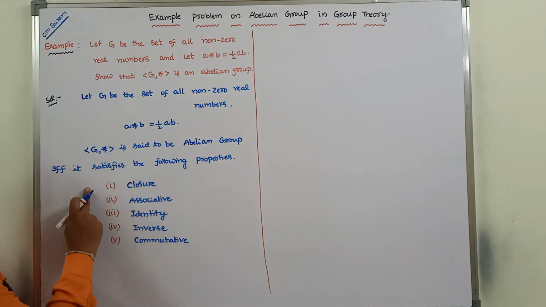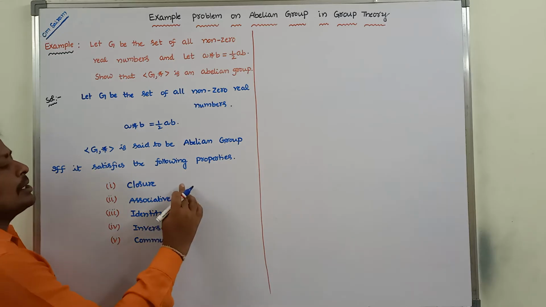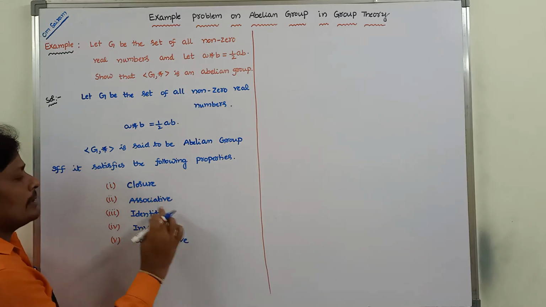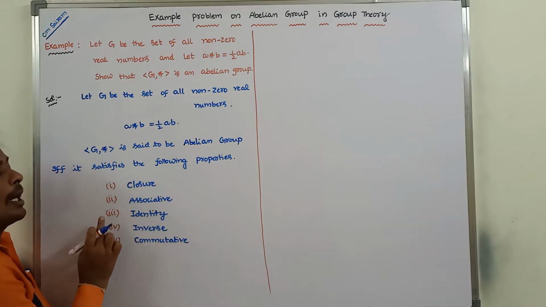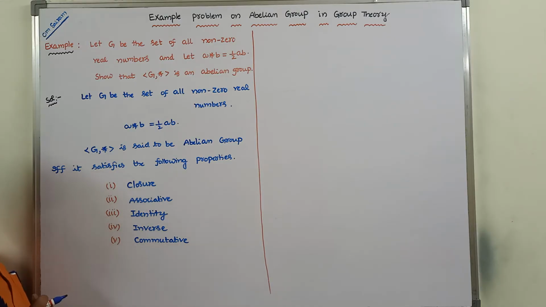Okay, so whenever G comma star satisfies these five properties, we can say that G comma star is an abelian group. Whenever G comma star satisfies the first four properties, then G comma star is said to be a group.